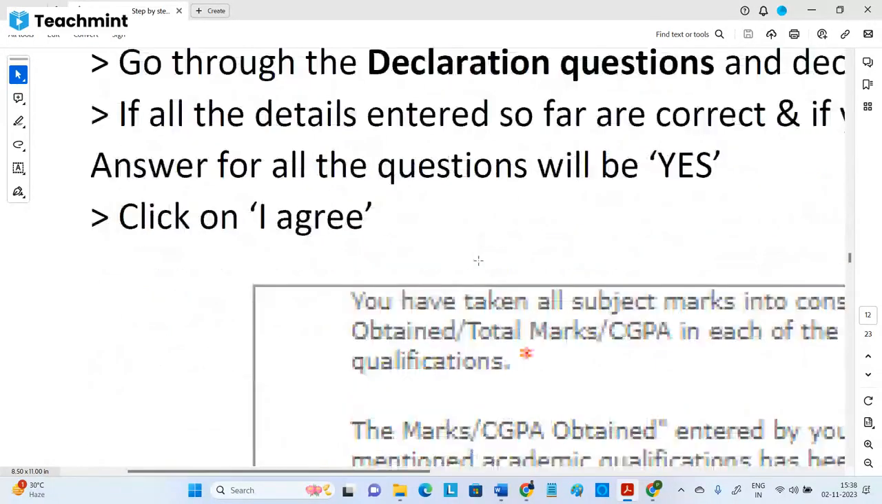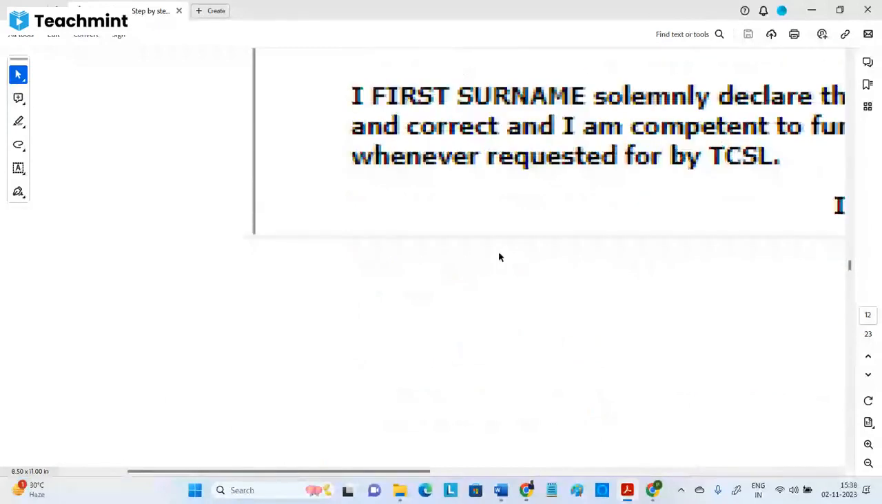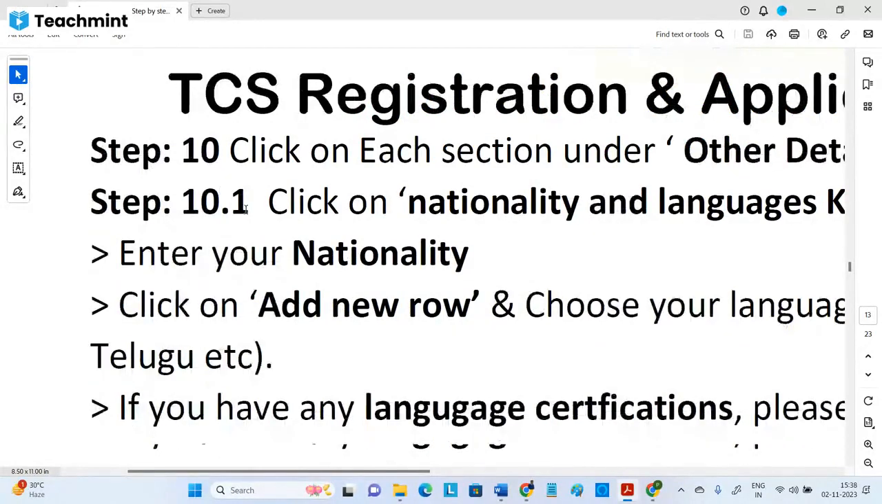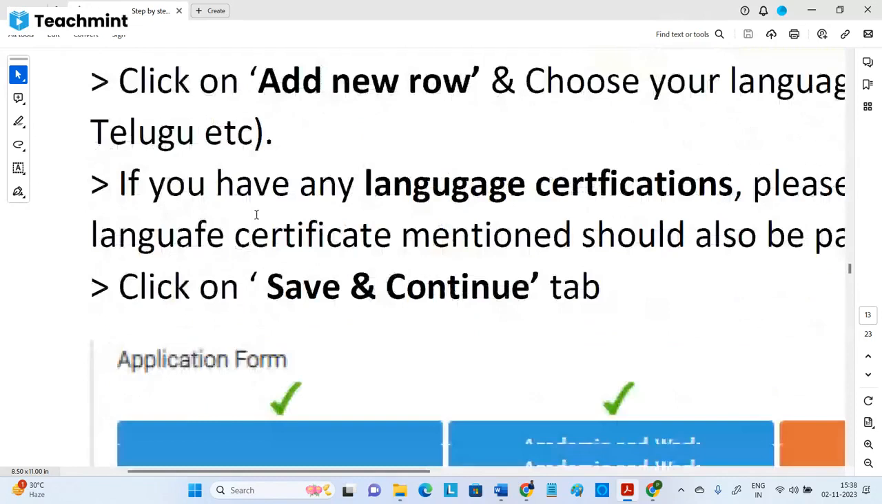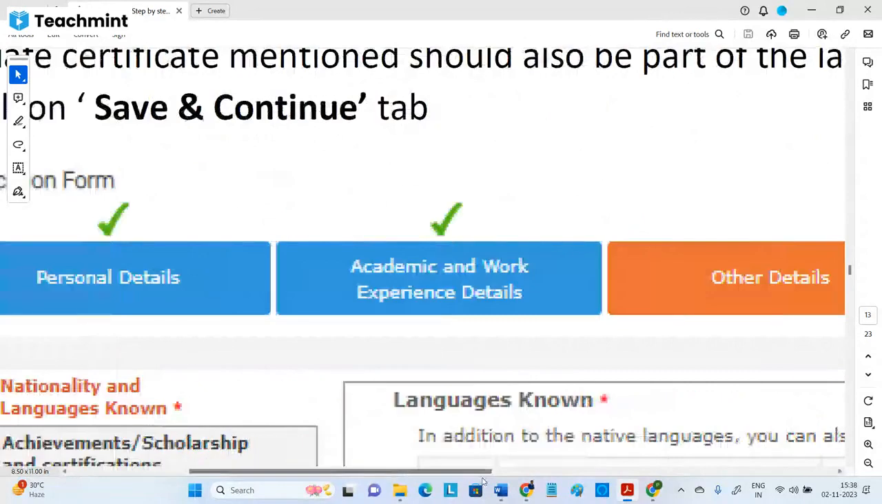Declaration: when you put agree and complete, it will ask regarding nationality and languages known. It's not related to C or Python, but whether you know English, Hindi, Telugu. Many people will be asked about that. When academics are completed, you get a tick mark. The next one is other details, and this comes under other details.